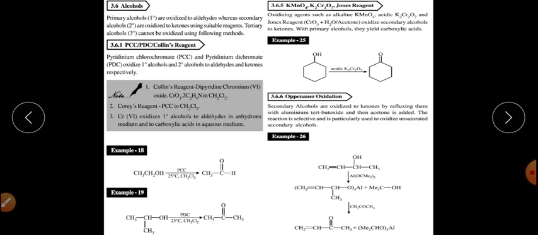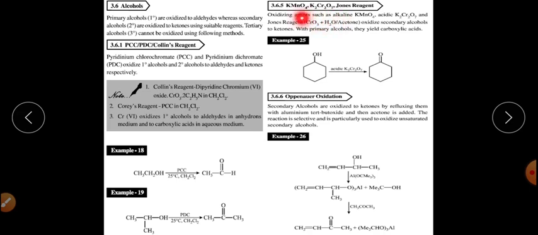This is your PDC and PCC. I was talking about PDC, PCC and Collins reagent. This particular PCC reagent converted this one into this acetaldehyde. You are getting this. This is PDC. CH2Cl2 is the solvent here, and this is your acetone.